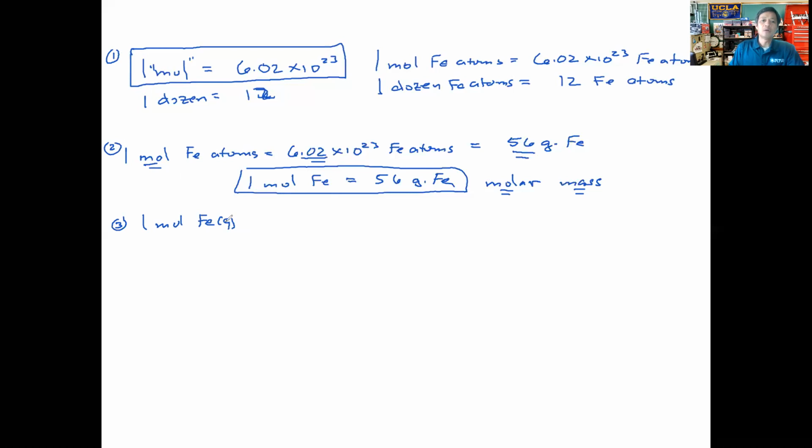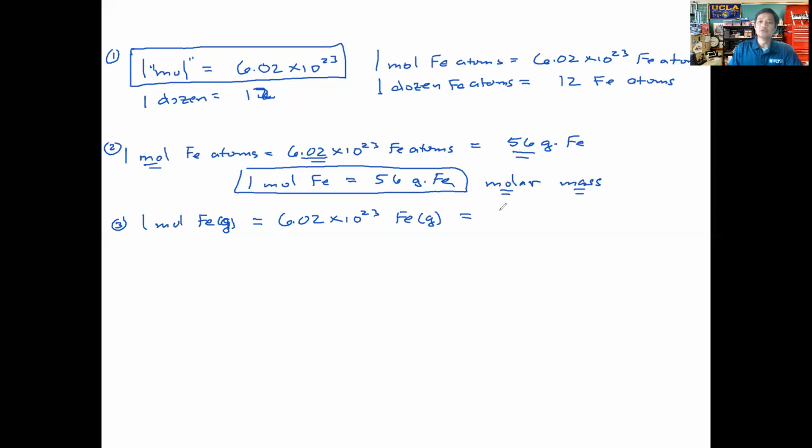If we have 1 mole of iron in the vapor state, we can determine the volume, the amount of space that 1 mole, which is equal to 6.02 times 10 to the 23rd iron atoms in the gaseous state, occupies.